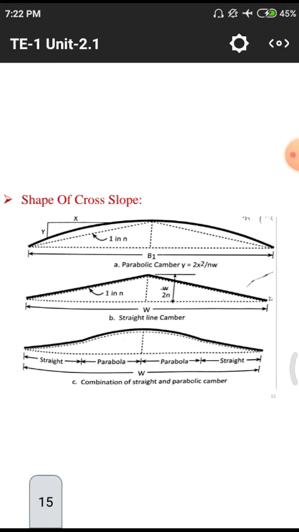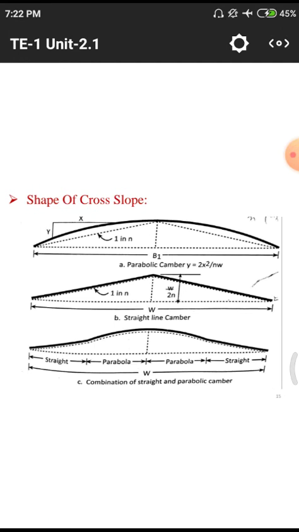Next, these are the cross sections. 1 in n means normally the center has a high rise portion. The top surface is a parabolic surface, that means the entire curve is like a parabola. In the second one we have a triangular pattern. The third one is a combination, completely triangle and parabola, both combining. Half of the portion is parabolic and the other half is triangular.